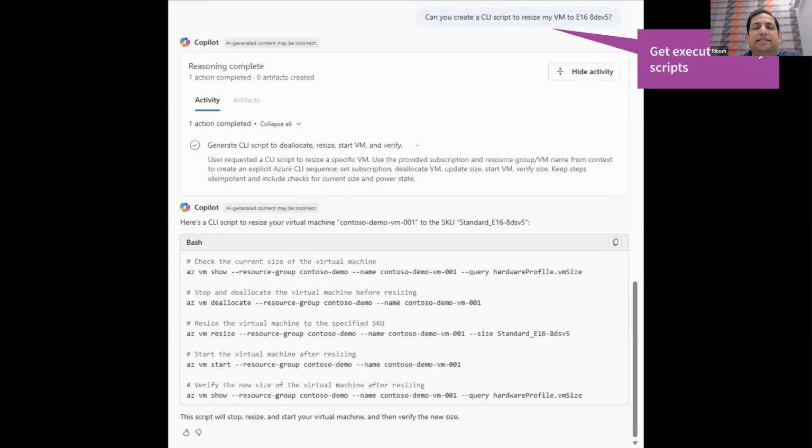The agent creates a CLI script for me, which takes care of stopping and deallocating the virtual machine, resizing it to the more conservative size that I selected, and then restarting the VM. I can execute the script, and just like that, I've saved my company 6.4K, or roughly $75,000 annually, in minutes.